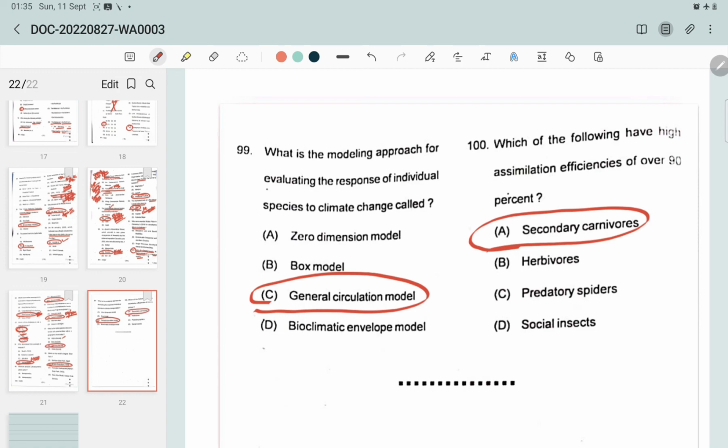And this is it for the session. With this, we have completed the general awareness paper of ASO 2022.